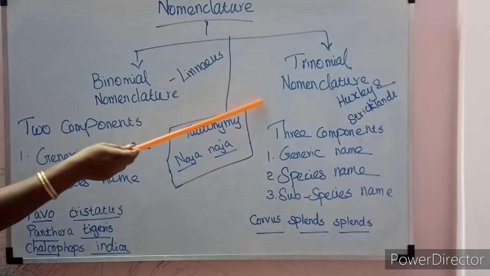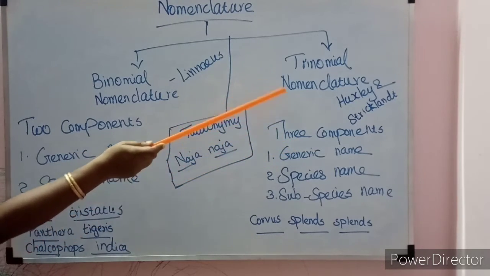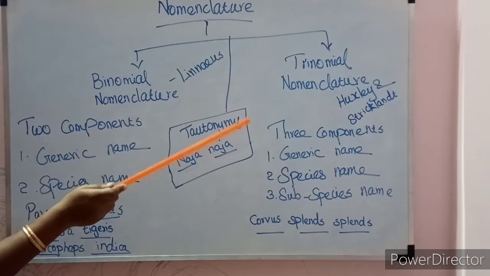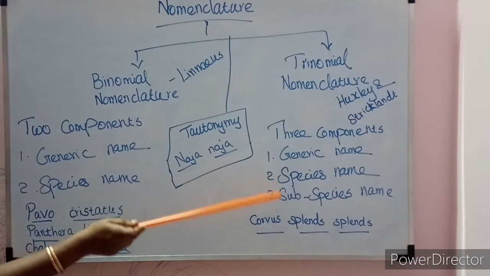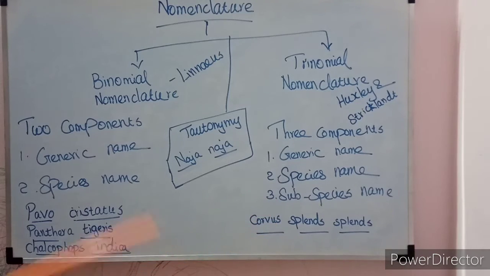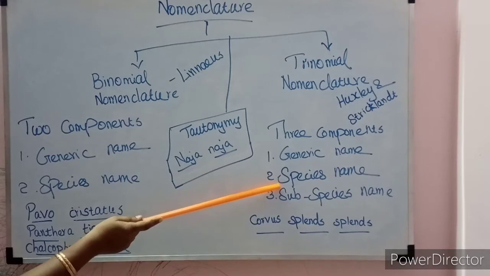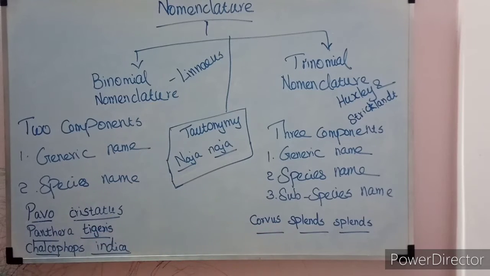Trinomial nomenclature was proposed by Huxley and Strickland. The name itself, tri, means three names. So it consists of three components: generic name, species name and subspecies name. Some species have some dissimilarities within the species also. So that category is the subspecies, and that is also mentioned. At the time of printing, all three names are printed in italic form. When we are writing, only the first, the genus name, should be in a capital letter.